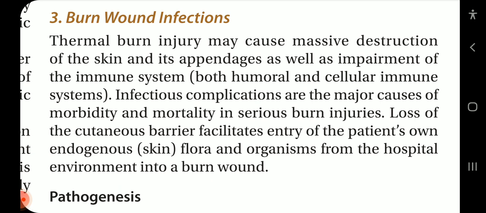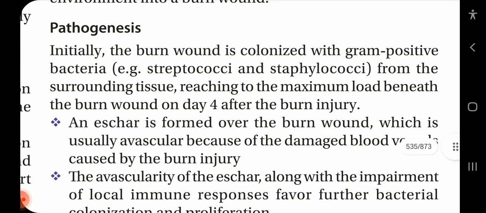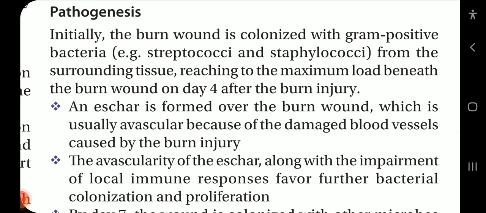Loss of the cutaneous barrier facilitates entry of the patient's own endogenous skin flora and organisms from the hospital environment into a burn wound. Pathogenesis: initially, the burn wound is colonized with gram-positive bacteria, for example Streptococci and Staphylococci, from the surrounding tissue, reaching the maximum load beneath the burn wound on day 4 after the burn injury.